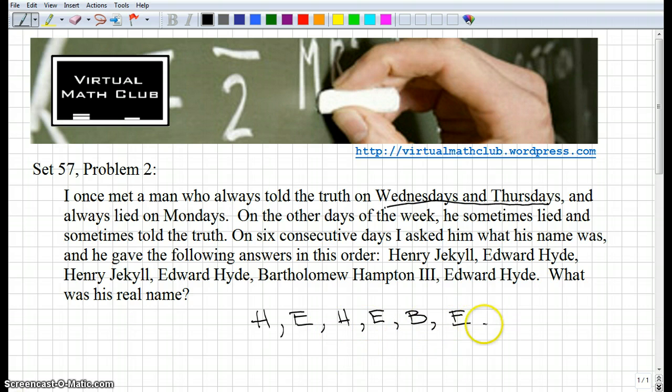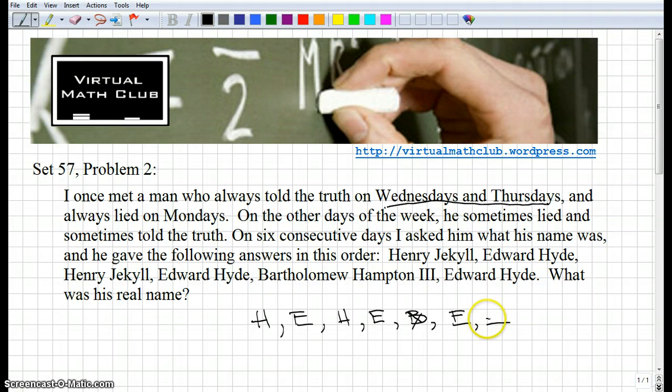we've only got 6 days here, so that means that the 7th day must be either Edward, in order to match the day before. That would give us 2 consecutive days in a row where he told the truth. Or it would be Henry, and then those 2 would be the consecutive days in a row where he was telling the truth. So we can narrow it down to 2 options. He's either Edward or Henry. So that basically eliminates Bartholomew. He's not Bartholomew.